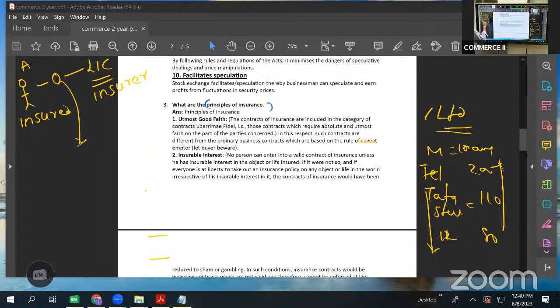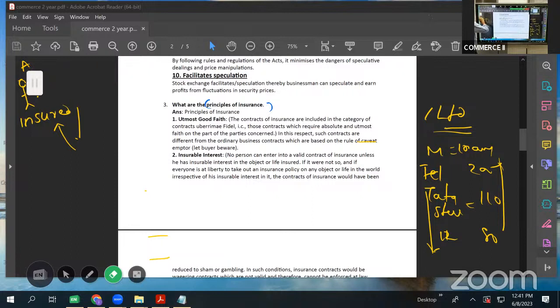And what is the contract? The contract says the insurer agrees to make good the loss of insured. In the event of any loss, if it is a general insurance, the insurer agrees to make good the loss of the insured. In the event of any loss, insurer will pay the insurance claim to insured, provided he pays premium to the insurance company, right? Well, now let us see what are the principles of insurance contract. What are the terms and conditions of insurance contract? That we will see. The first one is very important.